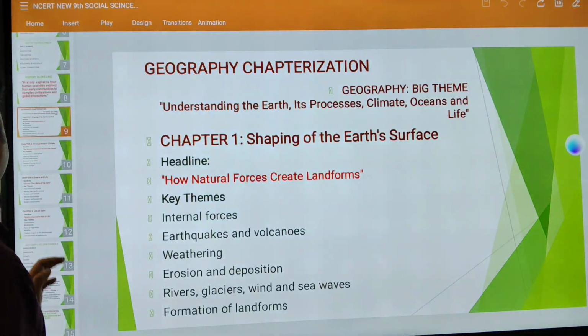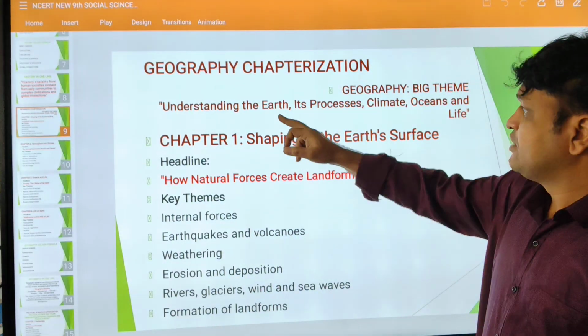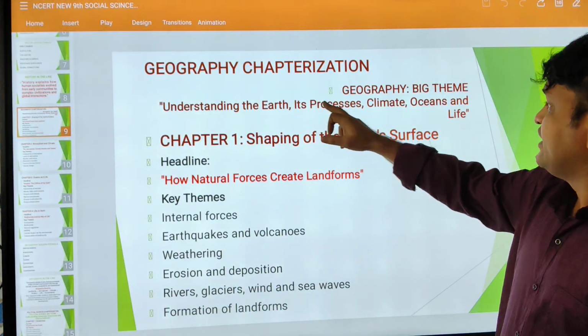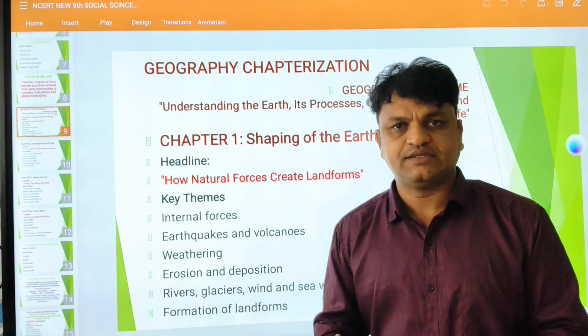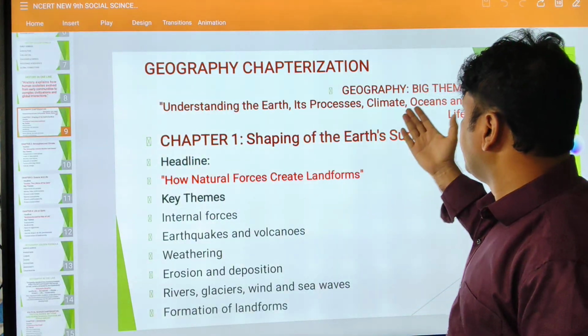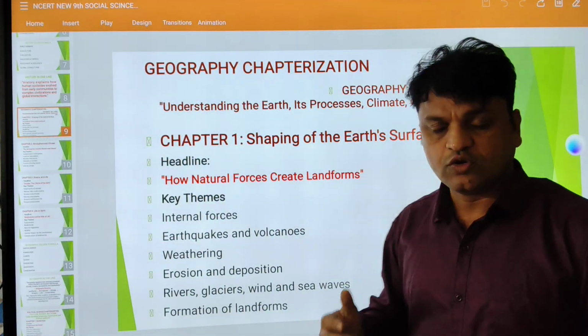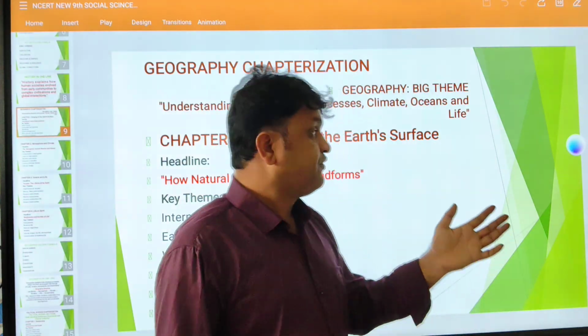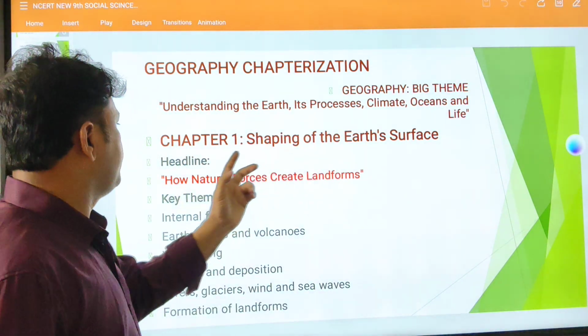And coming to the next, geography chapterization. Geography, what is the big theme here? The big theme here is understanding Earth and its processes, climate, ocean and life. Understanding Earth, shaping the Earth, and its processes, how they take place. And climate: what is climate, what is weather? And ocean: what is the role of the ocean? And life.